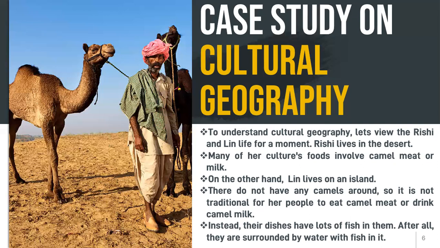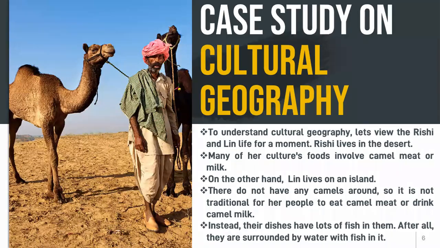So this is a very simple example of cultural geography. A location influences how they live. Just like I said before, we Malaysians live with cak lempong, gamelan, and gong music because we live nearby the influencing location.